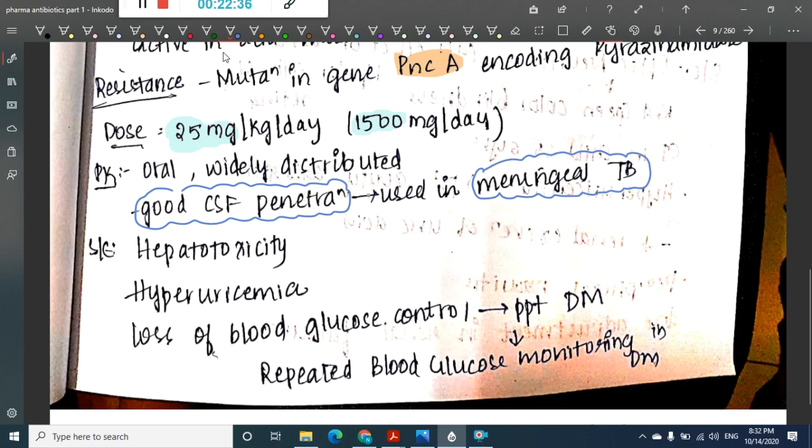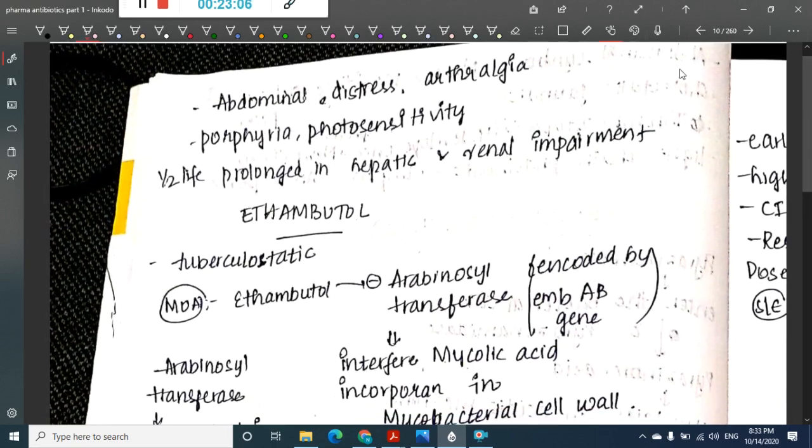Then what are the side effects of this drug? There is hepatotoxicity, and it is associated with hyperuricemia. It causes loss of blood glucose control and thus precipitates diabetes mellitus, so repeated blood glucose monitoring should be done in patients with diabetes mellitus when we give pyrazinamide. It also causes abdominal distress, arthralgia, porphyria and photosensitivity.